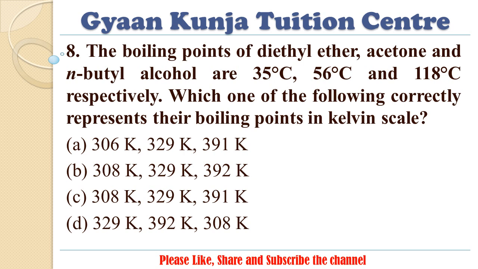Next. 8. The boiling points of diethyl ether, acetone, and N-butyl alcohol are 35 degrees Celsius, 56 degrees Celsius, and 118 degrees Celsius respectively. Which one of the following correctly represents their boiling points in Kelvin scale? A. 306 Kelvin, 329 Kelvin, 391 Kelvin. B. 308 Kelvin, 329 Kelvin, 392 Kelvin. C. 308 Kelvin, 329 Kelvin, 391 Kelvin. D. 329 Kelvin, 392 Kelvin, 308 Kelvin.